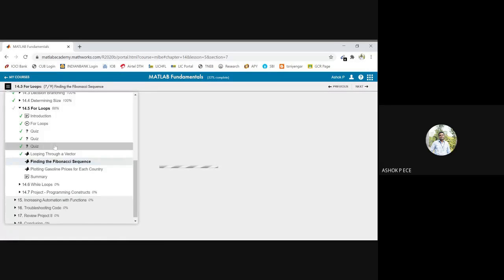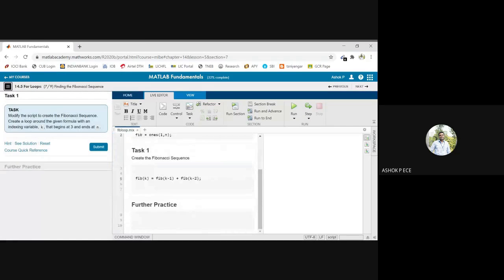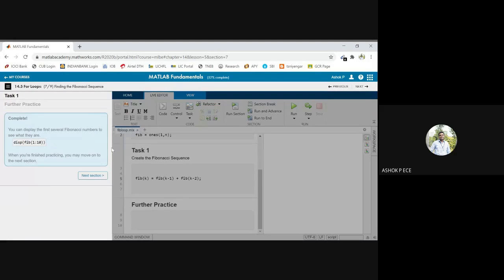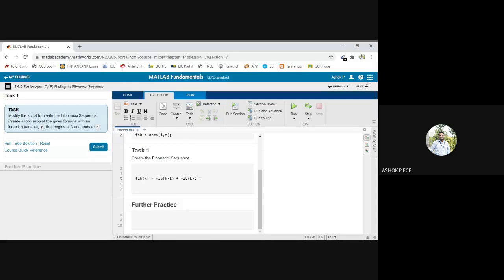Finding the Fibonacci series. We know what the Fibonacci series is. The current number is the previous number plus the one before it. So you take the 2 numbers before and add them, right? That is given as the Fibonacci series. That logic is known to you, so I'm not going to explain this Fibonacci series.